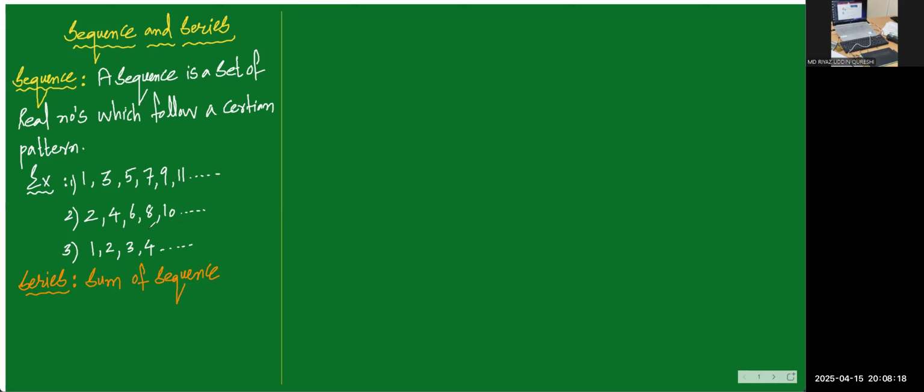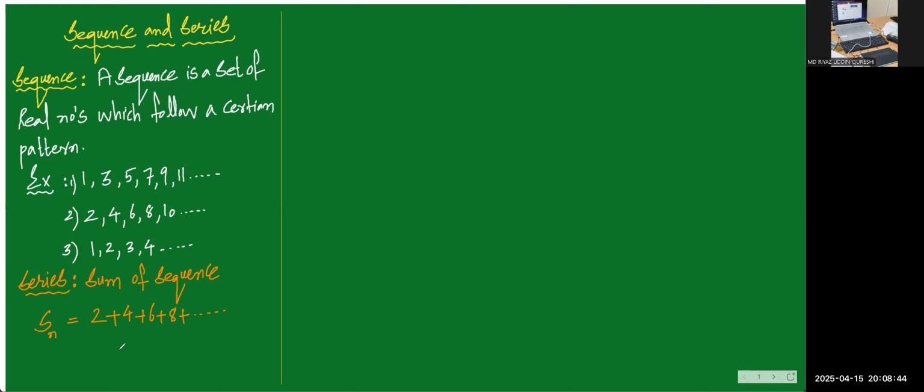A best example for series: 2 plus 4 plus 6 plus 8 plus and so on. Here I am adding, taking the sum of a sequence, and it becomes a series. Suppose this is denoted with Sn.